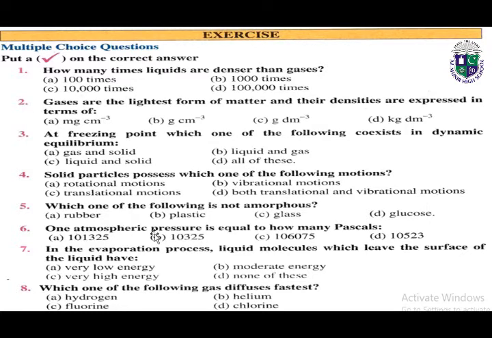1 atmospheric pressure is equal to how many pascals? Number 6, correct answer is A, 101325. In the evaporation process, liquid molecules which leave the surface of the liquid have, part number 7, correct answer is C, very high energy. Which one of the following gas diffuses fastest? Number 8, correct answer is A, hydrogen.